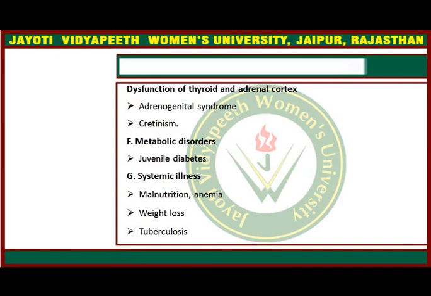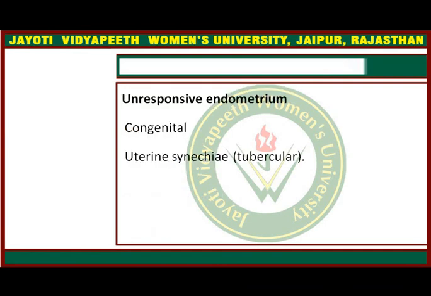In hyperthyroidism sometimes there might be amenorrhea. Metabolic disorders like juvenile diabetes may cause primary amenorrhea. Systemic illnesses like malnutrition, anemia, weight loss and tuberculosis, generally secondary tuberculosis in the pelvic region, may also cause it.